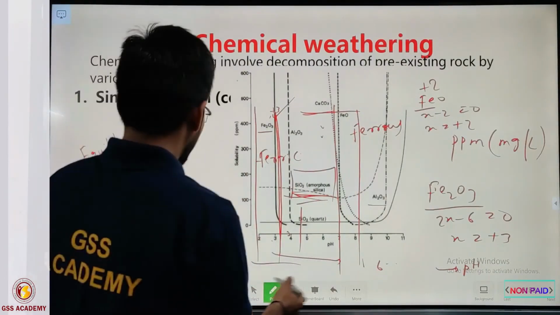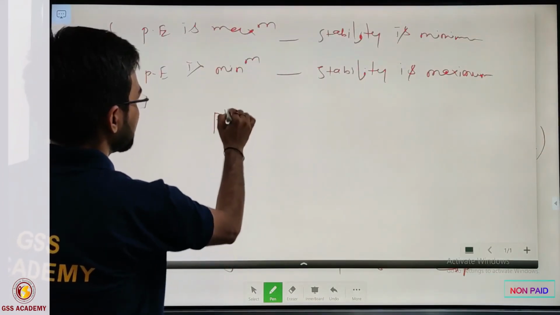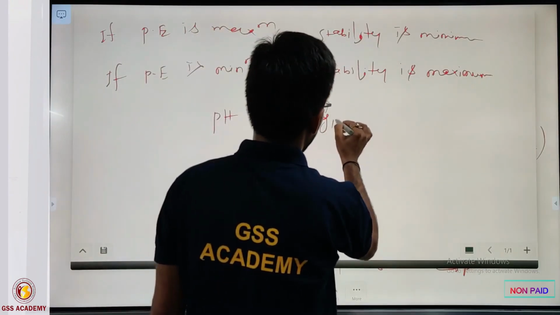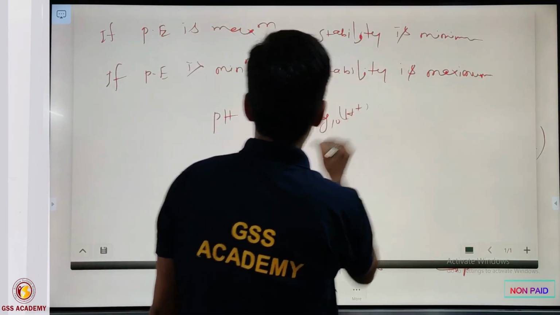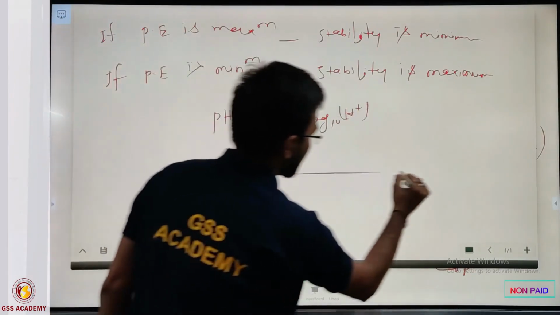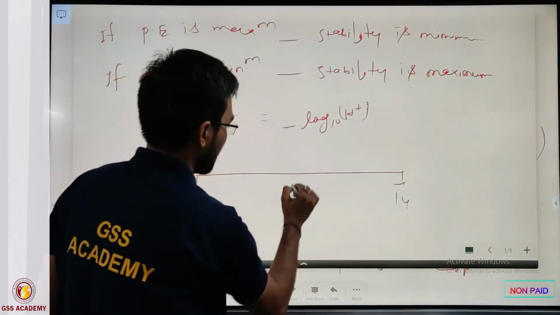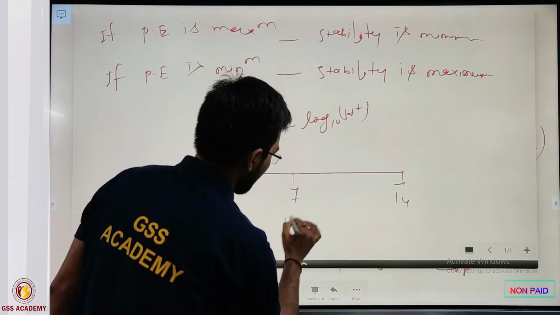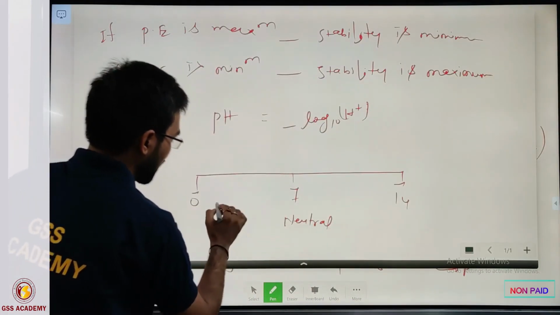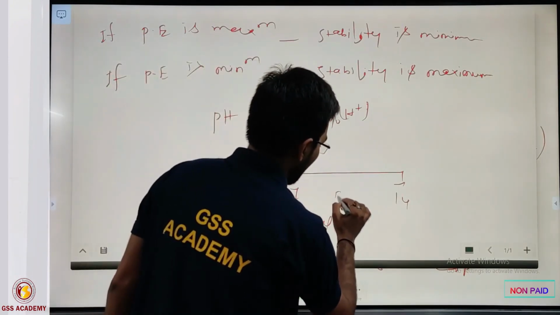If you don't know pH, generally we measure it as pH equals minus log 10 of H plus, on a scale from 0 to 14, where 7 we call neutral, below 7 we call acidic, and above 7 we call basic.